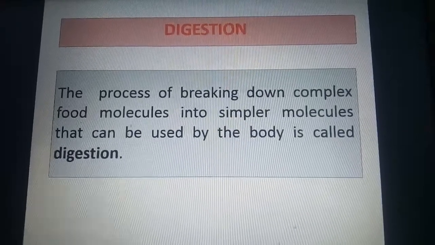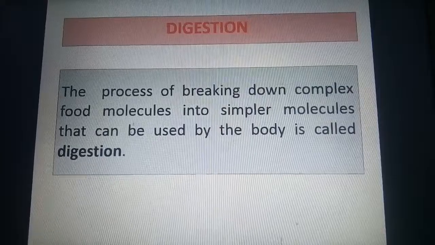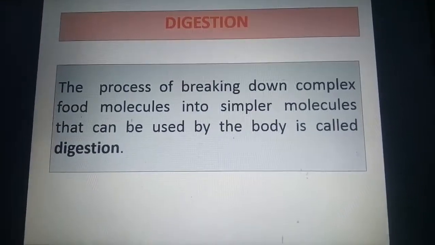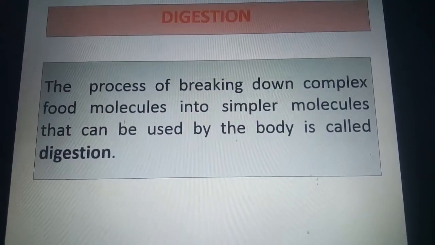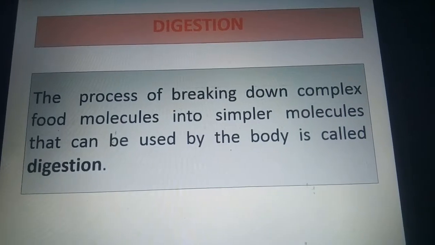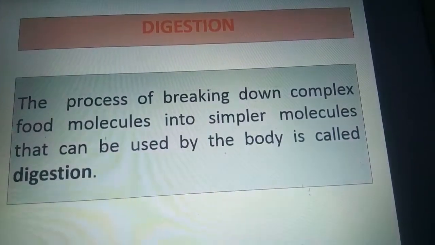As already taught, animal nutrition includes nutrient requirement, mode of intake of food, and its utilization in the body. In the previous videos, you learned about mode of intake of food, that is how different animals take food or ingest food. Today you will learn digestion.